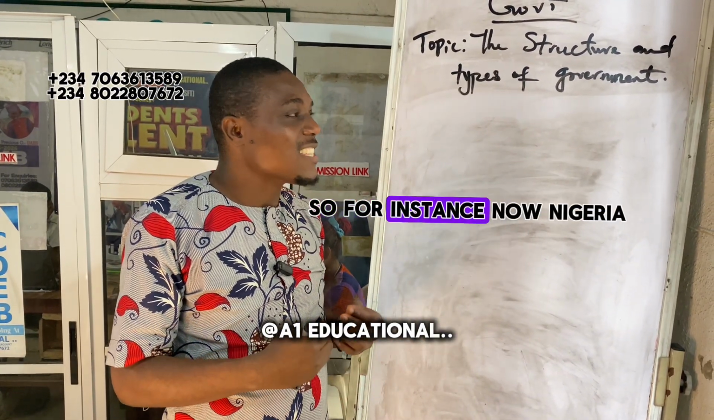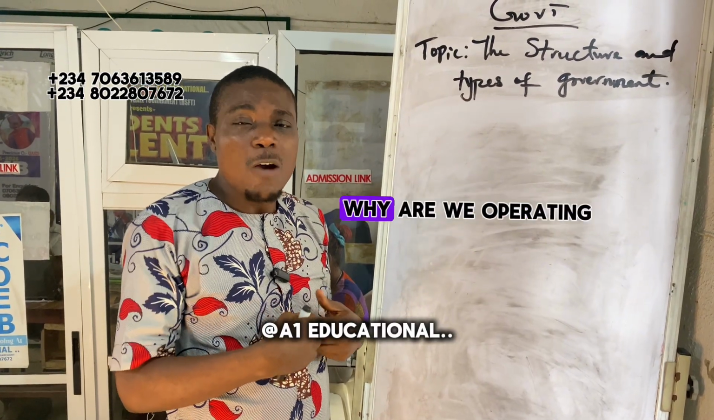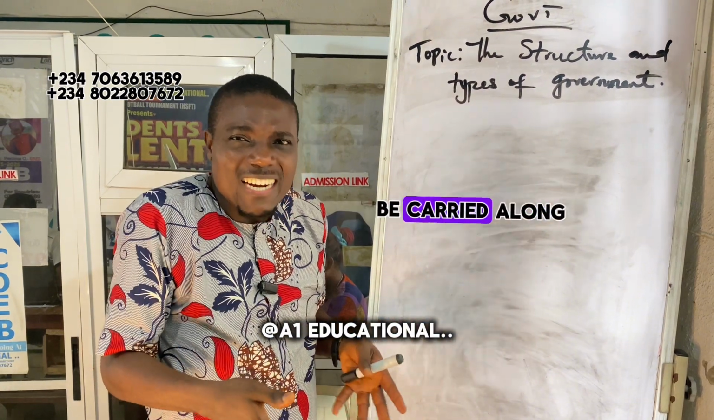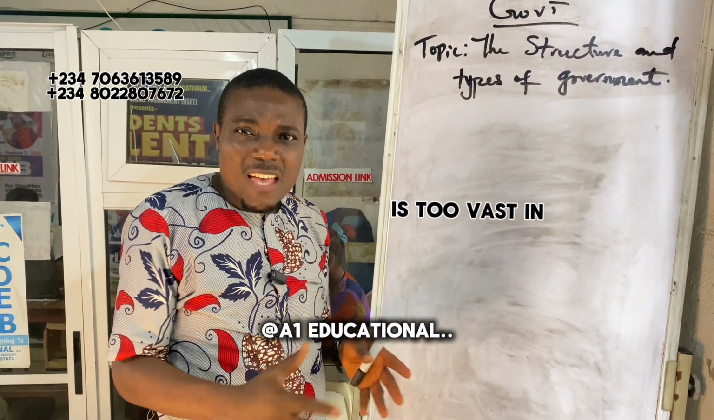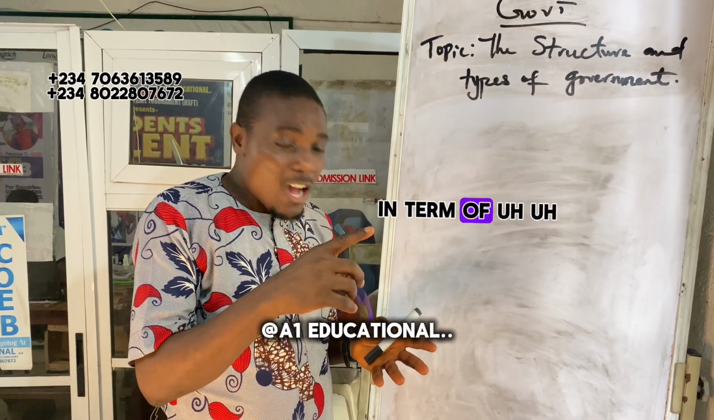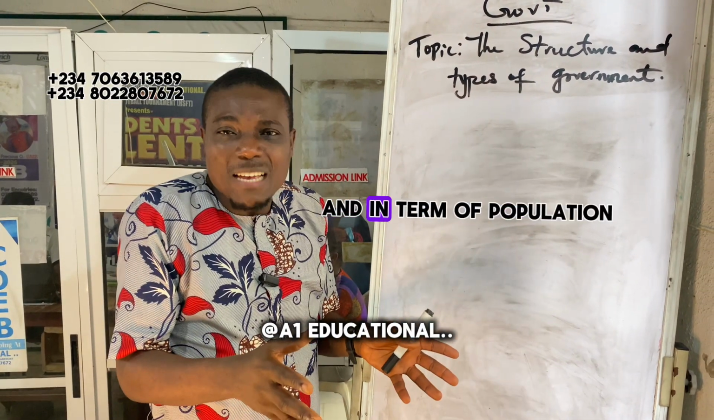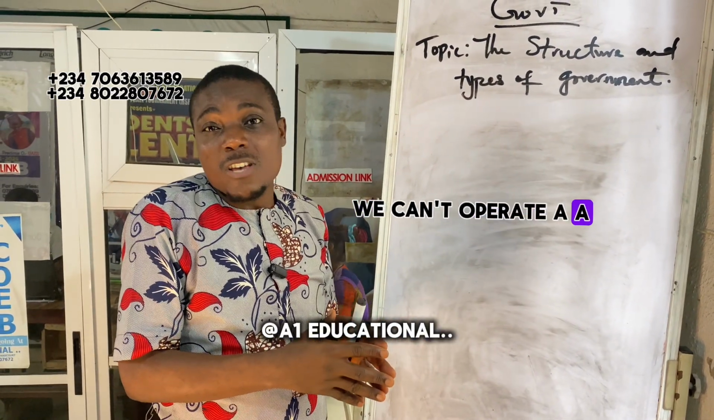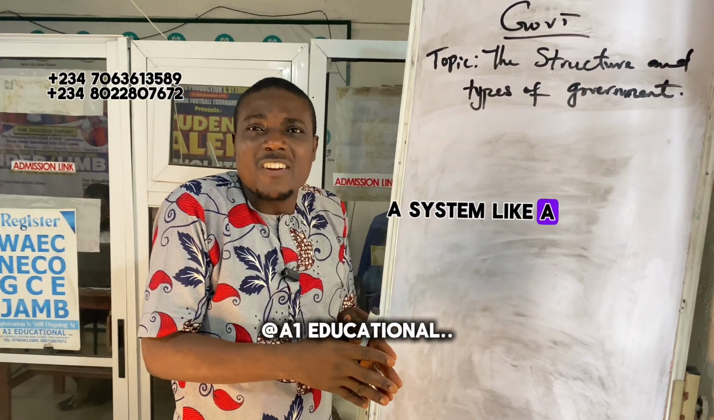So, for instance, in Nigeria, we are operating what we call a federal system of government. Why are we operating a federal system of government? So that everybody can be carried along. Nigeria is too vast in terms of culture, in terms of religion. We are many, and in terms of population, we are many. So we can't operate a system like a unitary system of government. We can only operate a system like a federal system.